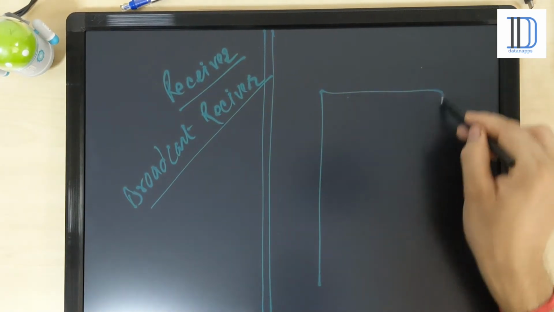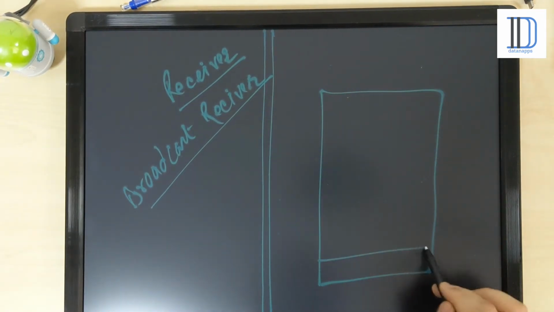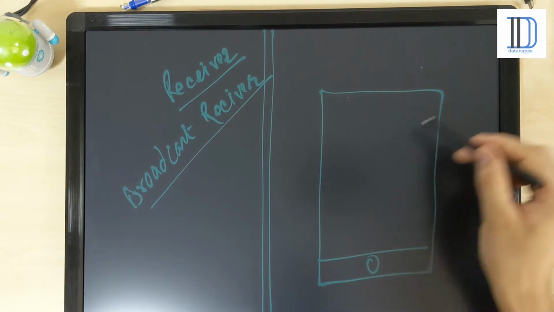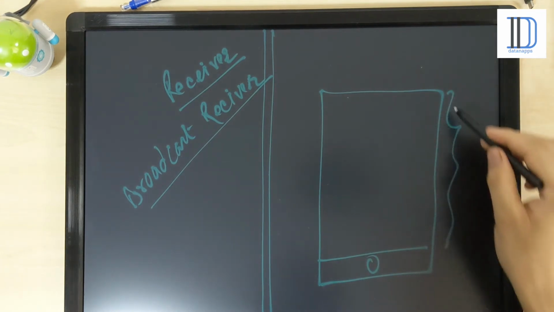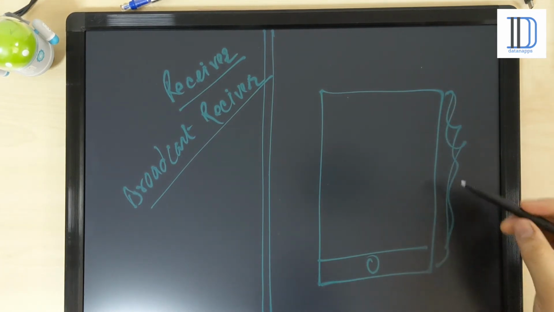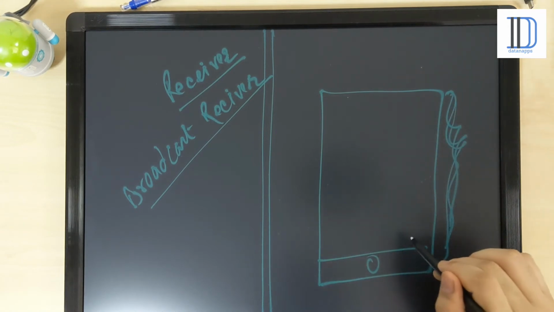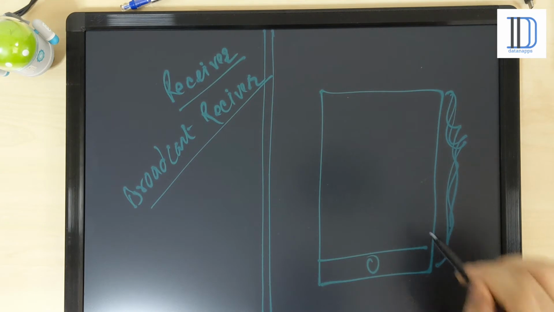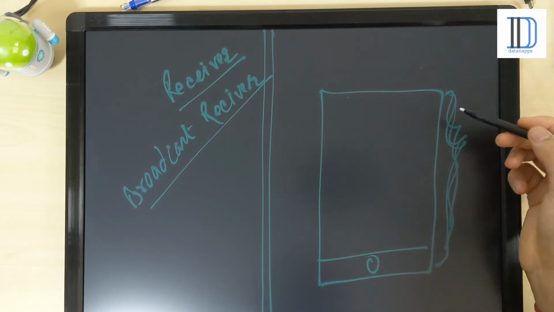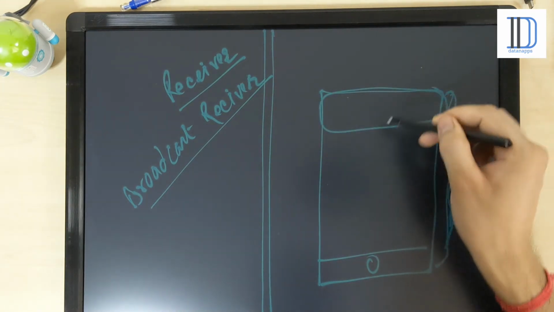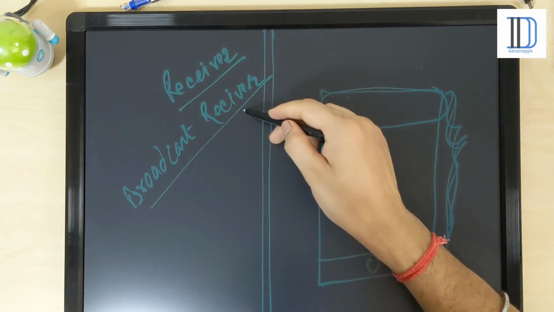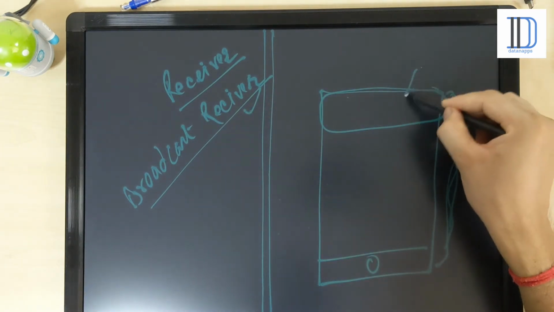For example, this is our mobile, and whatever event is happening in the mobile in Android needs to be notified to the user. Then you can receive those events and also notify the user.